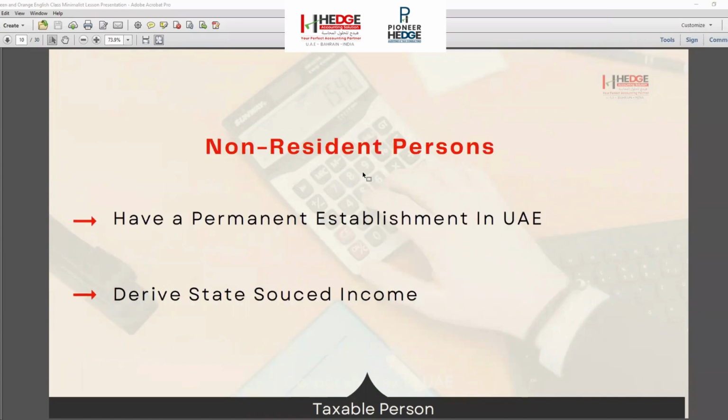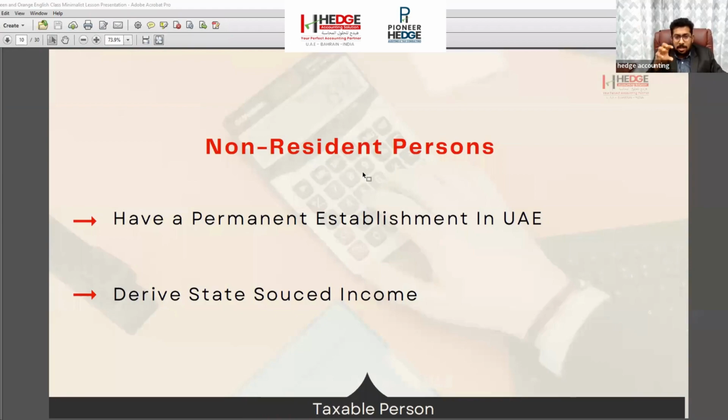Non-resident means those companies which are outside UAE, but have a permanent establishment in UAE, like a branch of a foreign subsidiary. For example, if a company is established in the UK and has a branch office in UAE, it comes under non-resident persons. Also, they should derive some income. If they have an office in UAE, they should derive some income also.